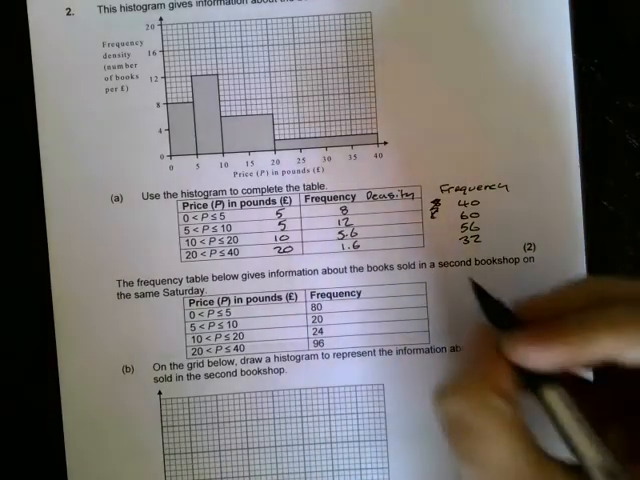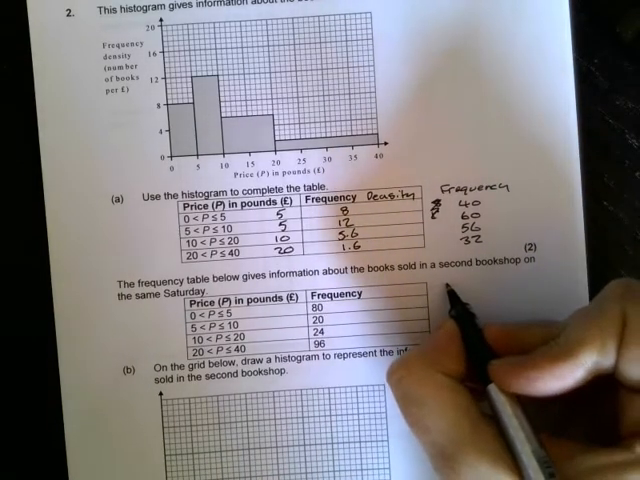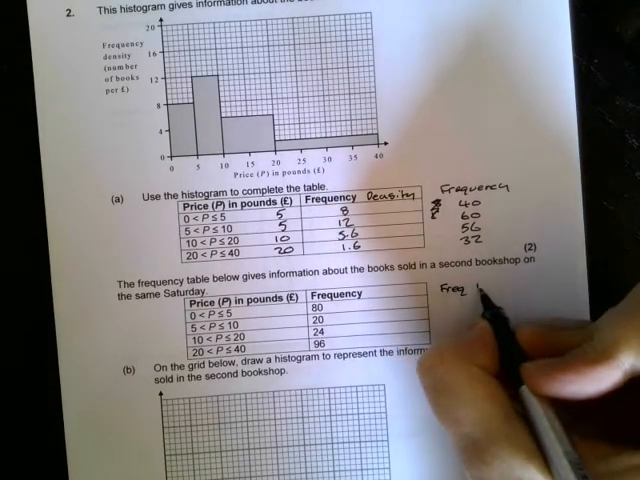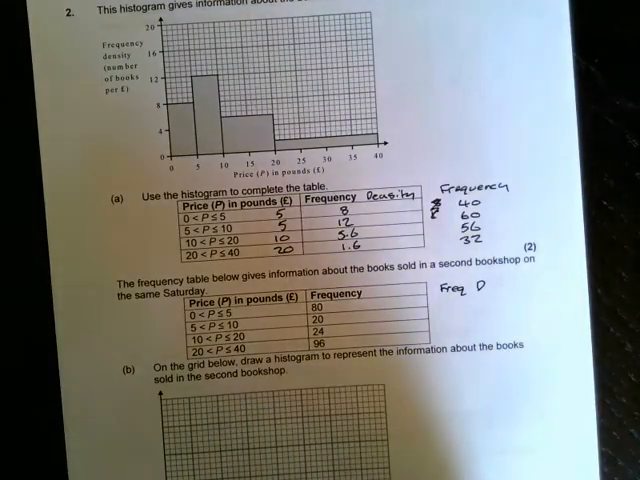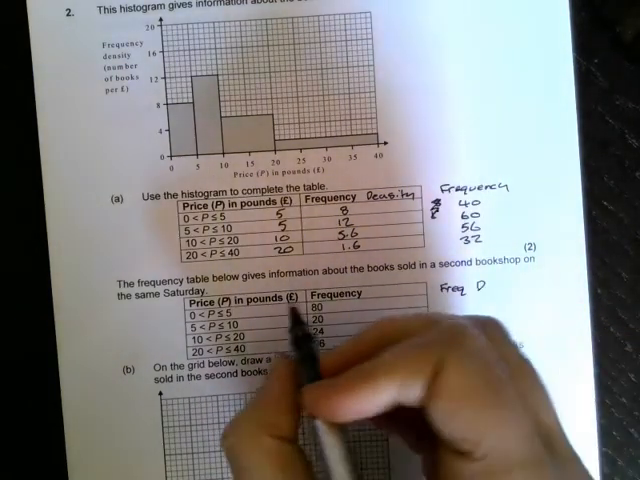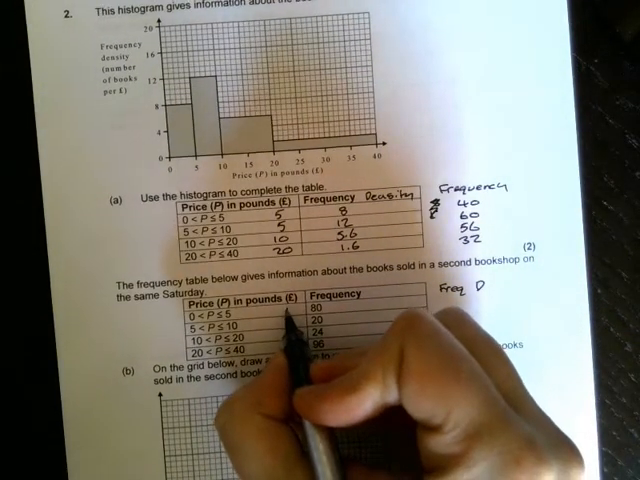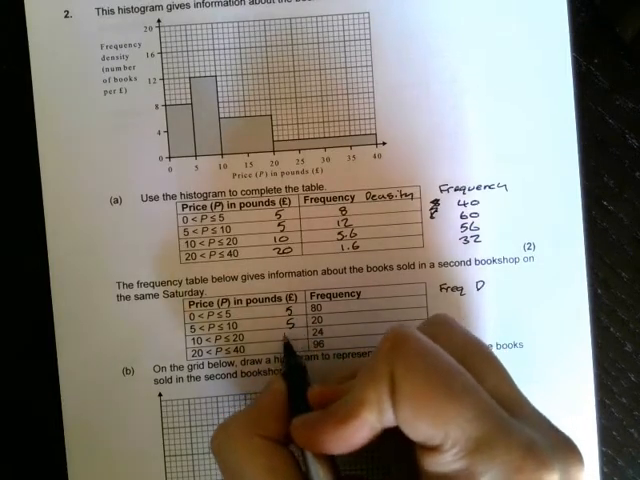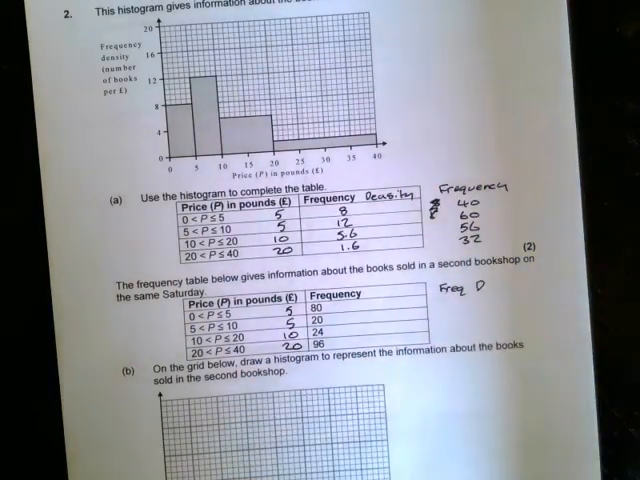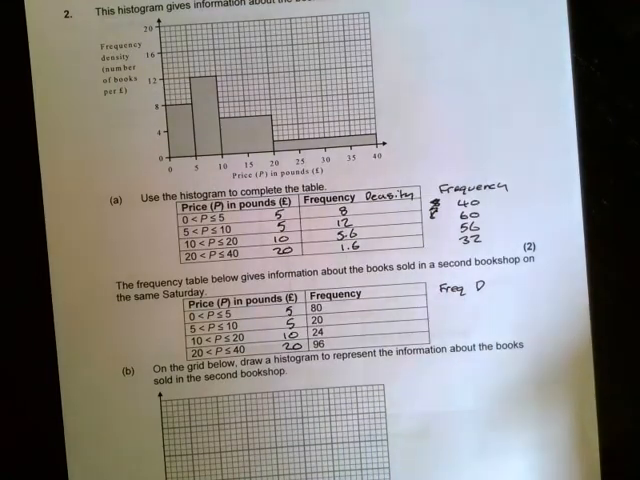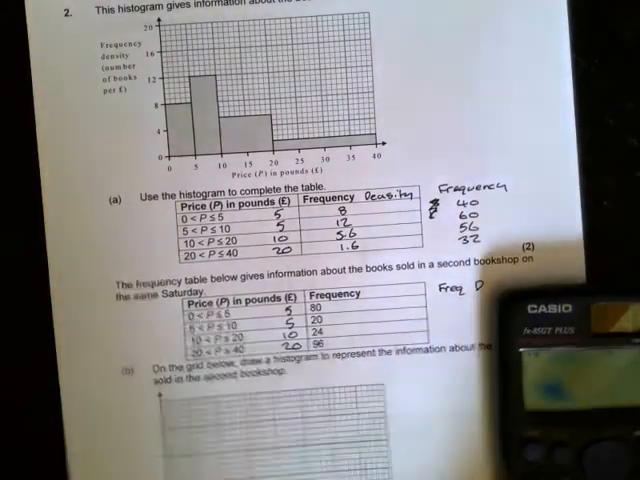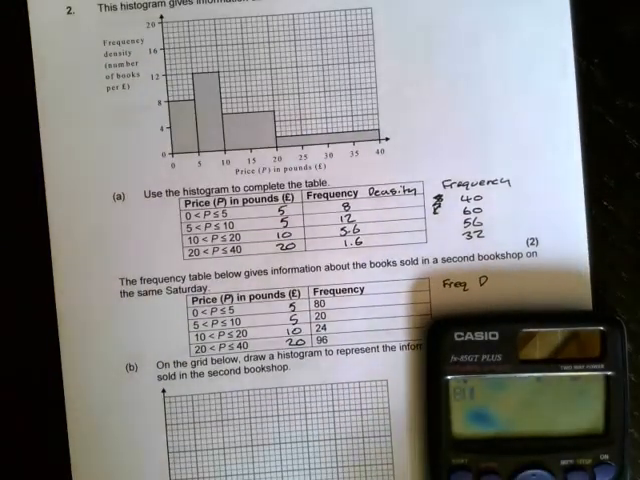Alright, so let's do things the right way around this time. So we're going to want frequency density. Let's work out our class widths. So we've got 5, 5, 10 and 20 again. So our frequency density is going to be our frequency divided by our class width. So for our first one,